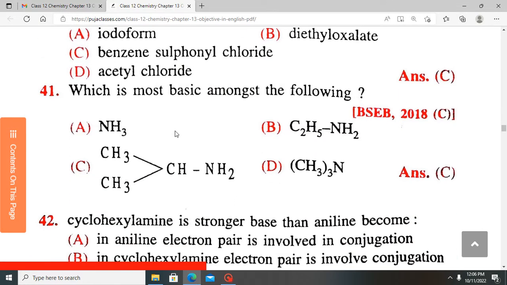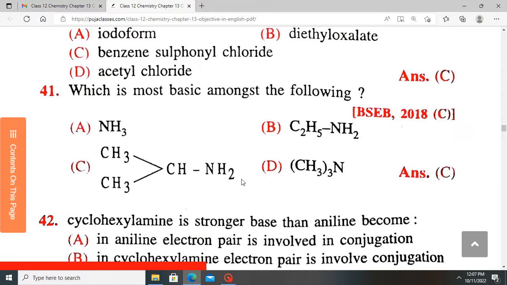Which of these is the most basic among the following? So among these, which is the most basic? We have A, we have B, we have C, then D. So the C in this case becomes most basic if they find themselves in an aqueous phase.